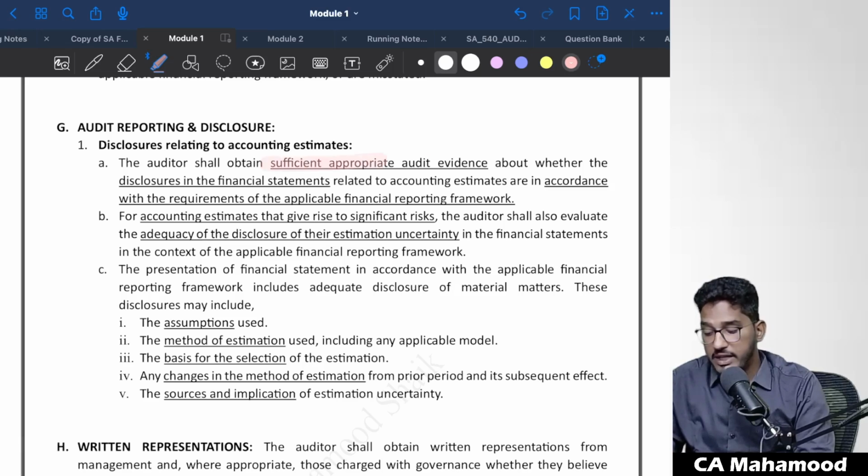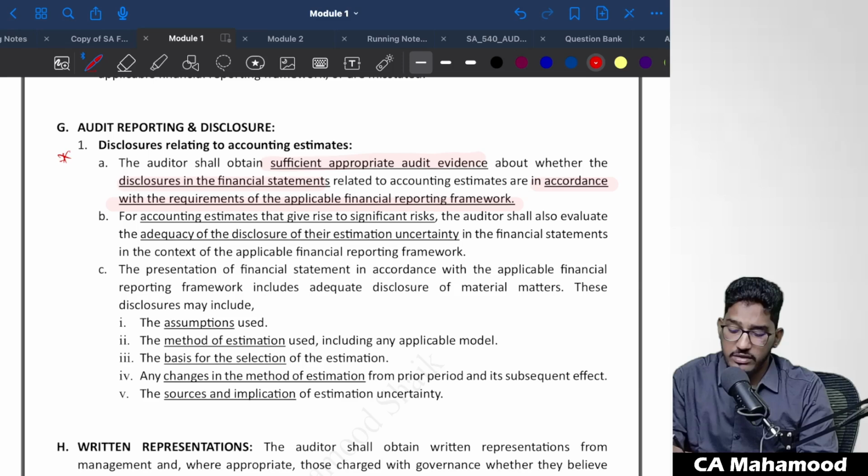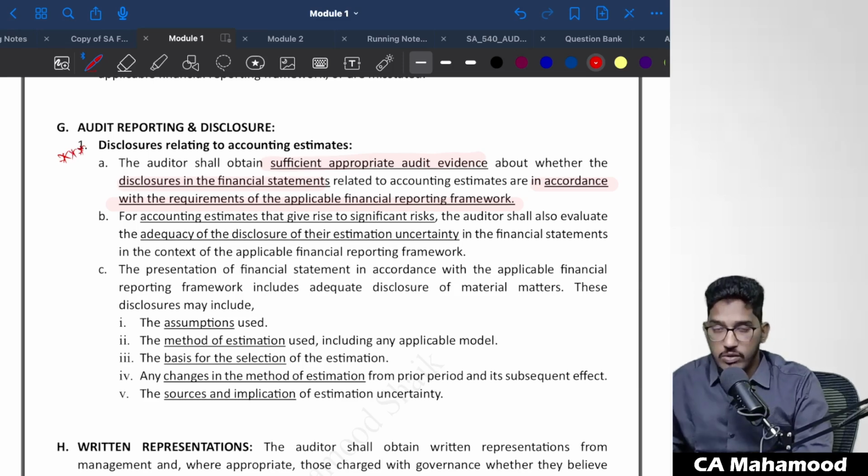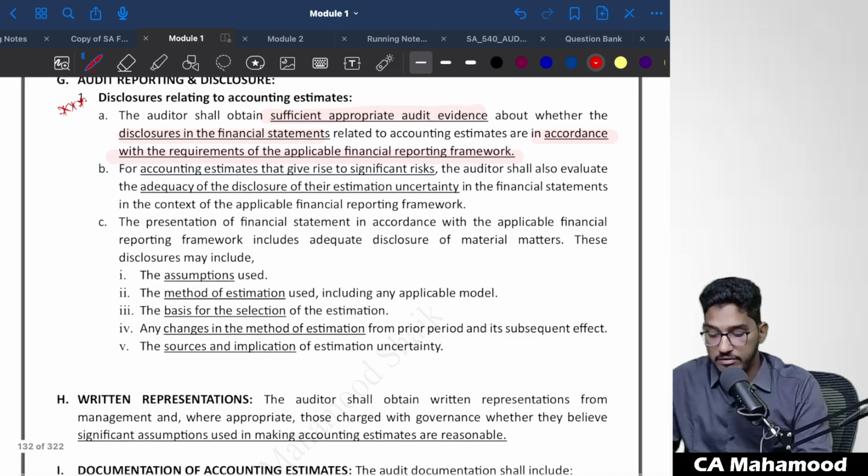The auditor shall obtain sufficient and appropriate audit evidence about whether the disclosures in the financial statements which are related to accounting estimates are in accordance with the requirements of applicable financial reporting framework. Repeated point. They have told this in the objective also. Whatever disclosure requirements are there regarding accounting estimates, whether they are given properly as per applicable financial reporting framework or not, you have to check.